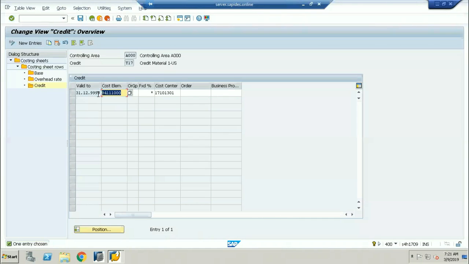No, now there is no KA06, sir. That's what I'm telling you. Now the secondary cost elements have been included in the ACDOCA table. So now you can also show the secondary cost elements in your P&L account and balance sheet.